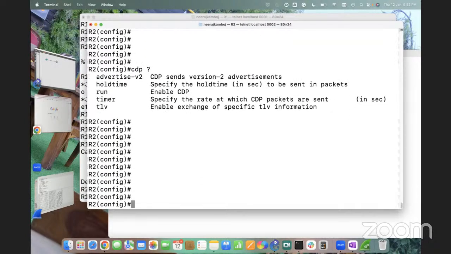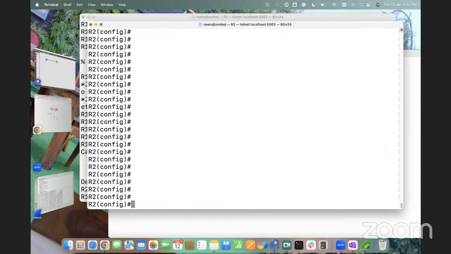Okay, so any questions, guys, till this point? How to enable, how to disable on the global level, on the interface level? All good, sir. Okay, even LLDP is not supported here. So guys, these two things, the TLV filter list and LLDP, I'll show you in the next class.